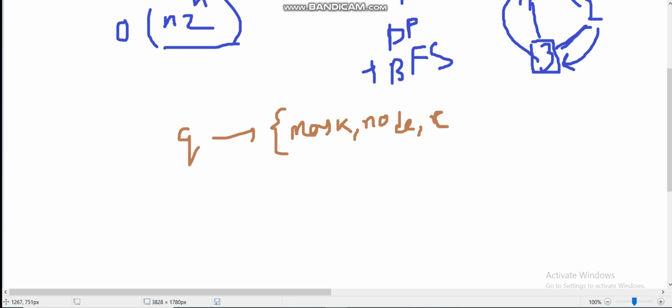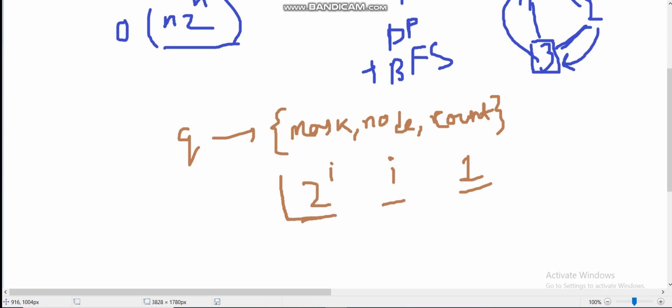So count, I can say count of nodes. Okay, so at first, what are the base cases? The base case is if the mask is something like 2 to the power I, then our node will definitely be I, and our count will be 1. This is the base case. For 2 to the power I, our node will be I and count will be 1.